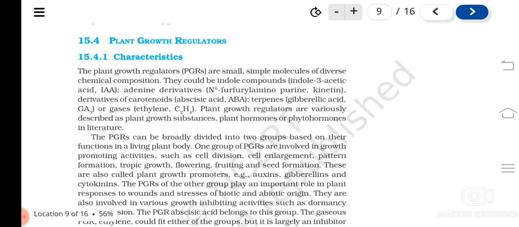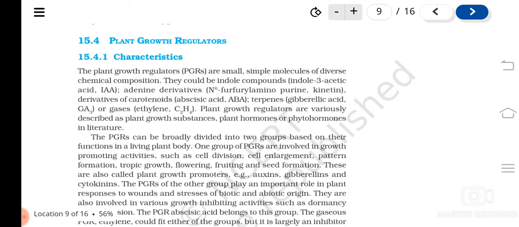They can be indole compounds, indole-3-acetic acid, IAA. Then adenine derivatives. You have learned adenine, it's a kind of nitrogen base, isn't it? So its derivatives can be, for example, N6 purine, kinetin.